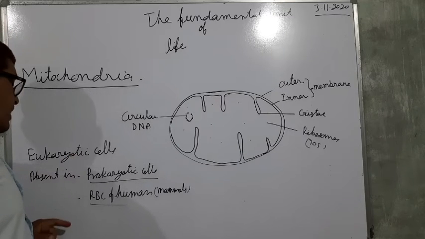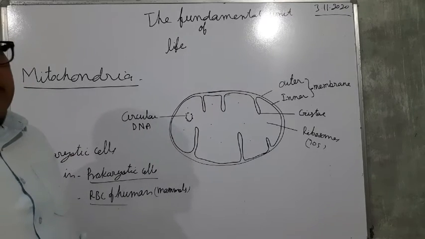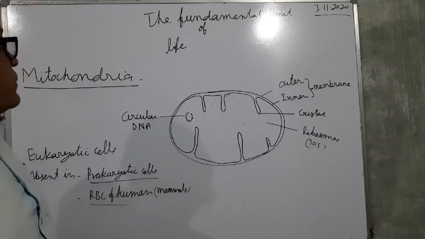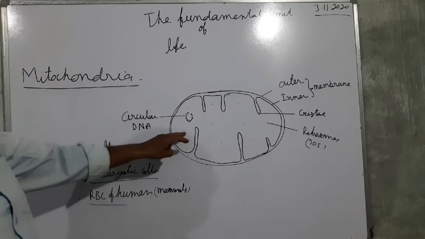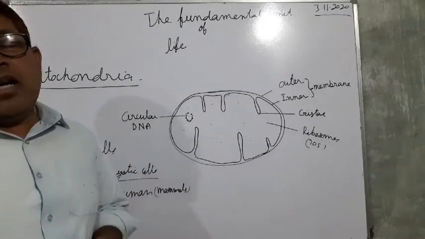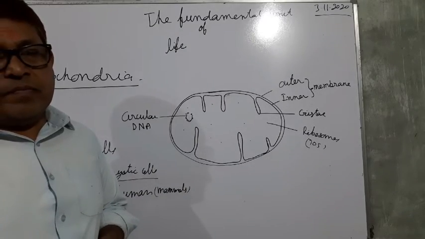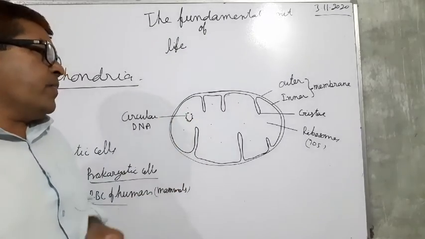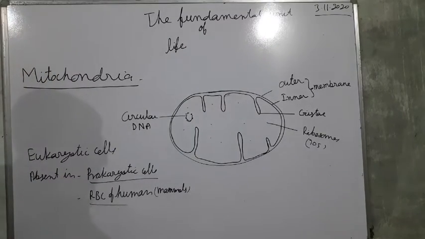It is present inside the eukaryotic cells. In the cristae, there are oxysomes. So, this is the simple structure of the mitochondria.